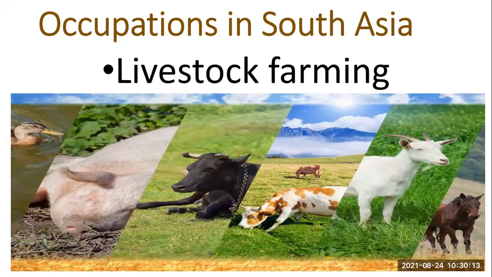For example, let's take the example from hen. We use chicken as our favorite flavor of food. People of South Asia, especially subcontinent, India and Pakistan, they just love it, right? So livestock farming means having this stock of farm animals.